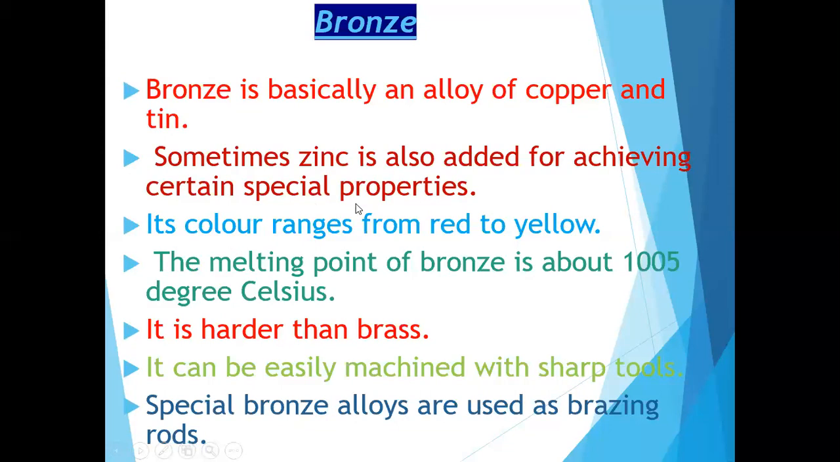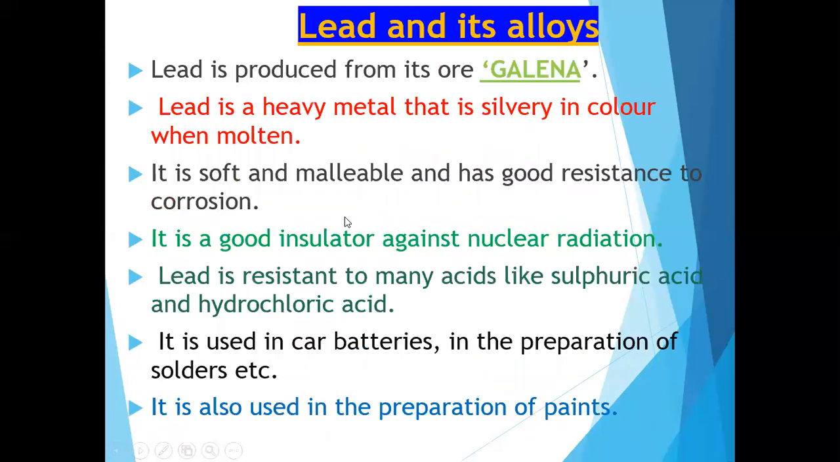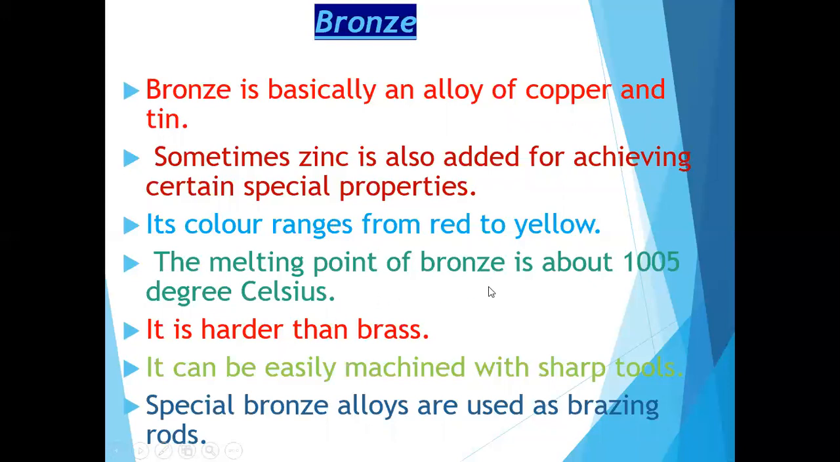The color of bronze ranges from red to yellow. The melting point of bronze is about 1005 degrees Celsius. It is harder than brass, but it can be easily machined with sharp tools. Special bronze alloys are used for brazing rods.